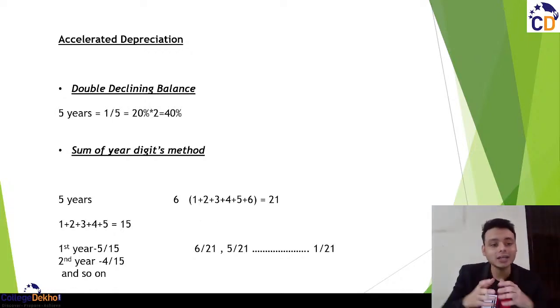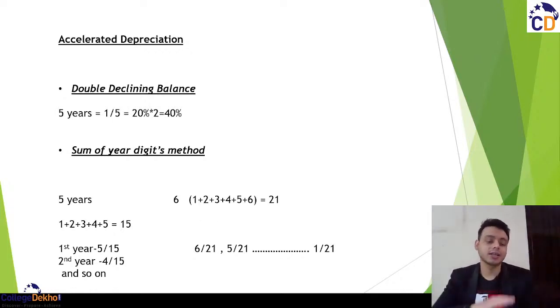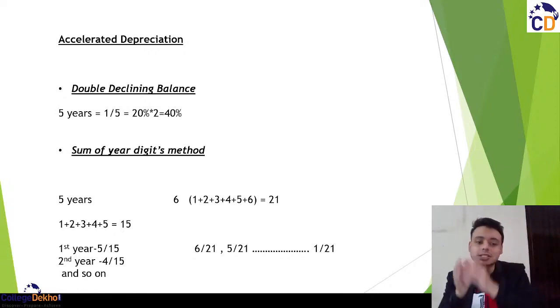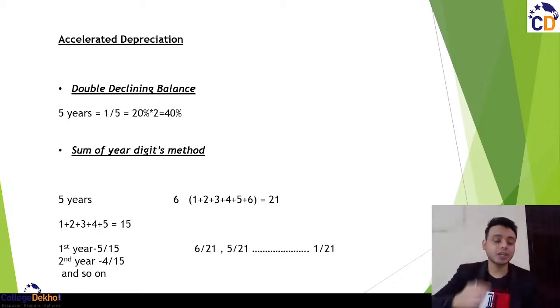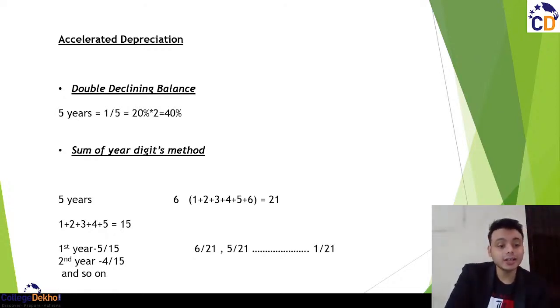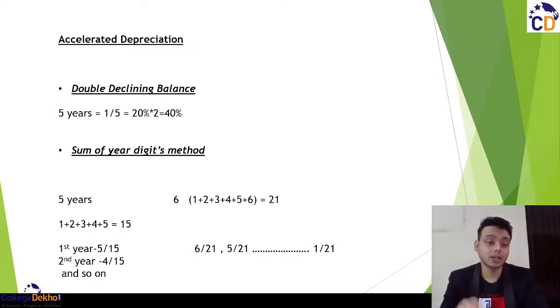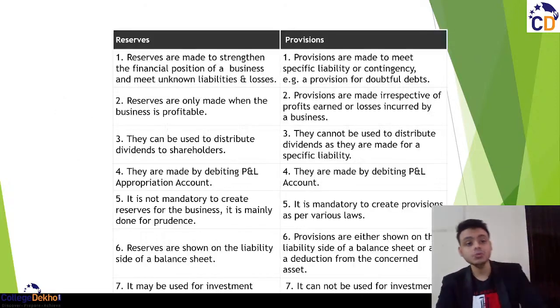You tend to add the sum of all the digits in the denominator, and you start to go in the reverse manner. उल्टा, 5 साल है तो 15 का टोटल आया, 5 by 15 in first year, 4 by 15 second year, 3 by 15 third year, 2 by 15 and 1 by 15. That's it. ठीक है. So income tax authorities are charging the method of depreciation at twice the rate or more the rate than the straight line method. So that is one thing you need to know.